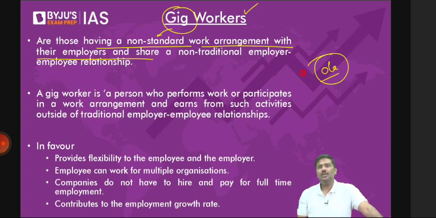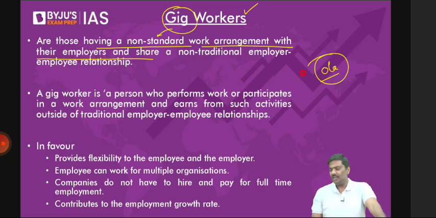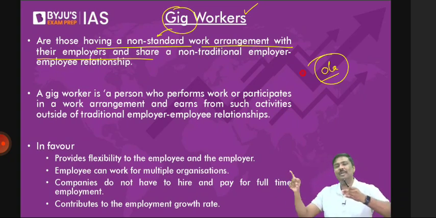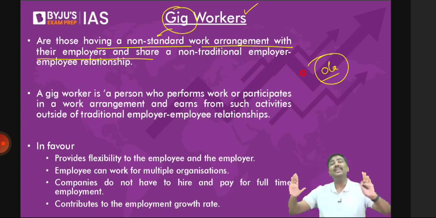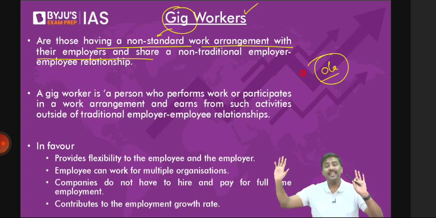Now, don't you think you will decide when you want to work? Let me know. You will decide when you want to work. You will decide whether you will work only for Ola or Ola plus Uber. You will decide which passenger you will take, which orders you will accept, etc. So the argument is very simple here. There is no traditional work arrangement, agreement, or contract between the worker and the employer. Such work is called gig work.